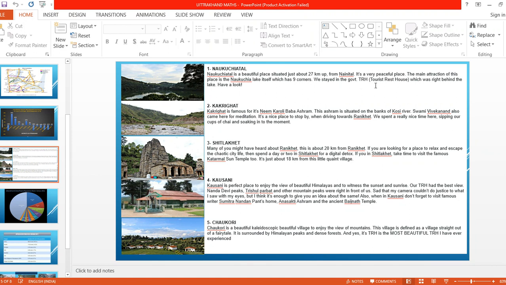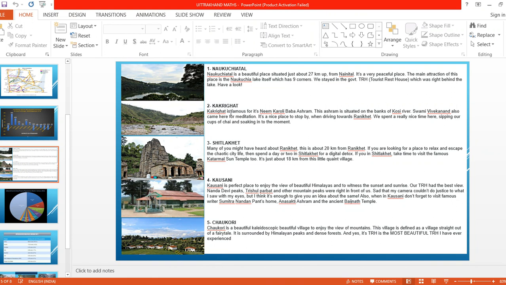We stayed in the government TRS, that is, tourist rest house, which was right behind the lake. Which lake? The Naukuchia lake, which has 9 corners. Have a look here, we can see it. Right, children? Yes. Okay, now the second one.